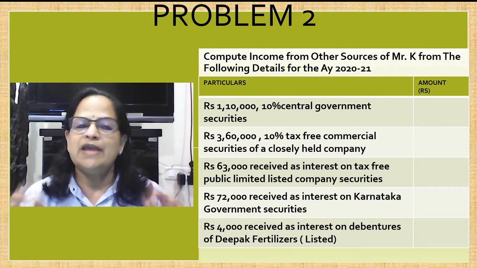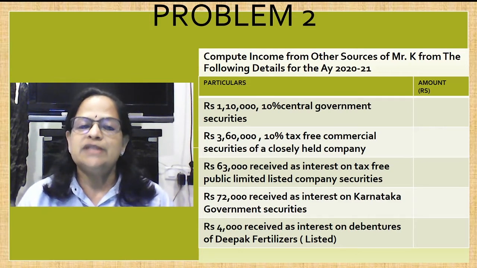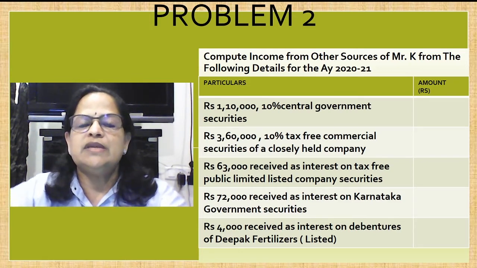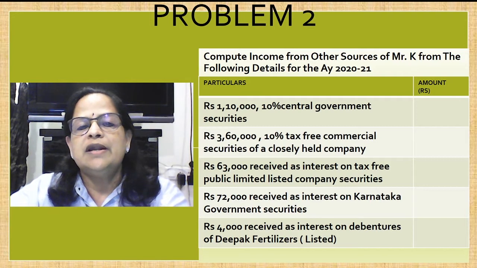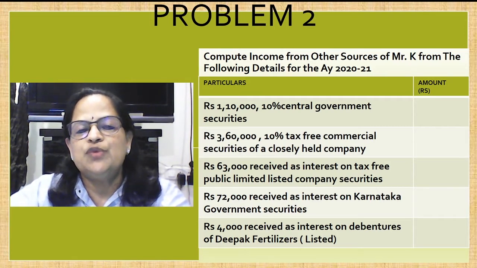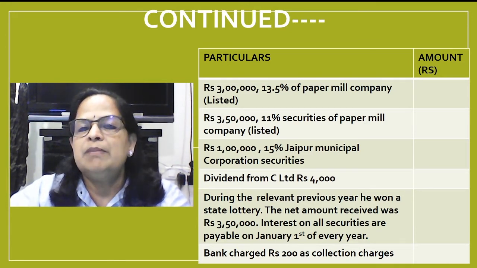So tax-free, I have explained in the theoretical concept. I hope you will remember that grossing should be done. Next item is 63,000 received as interest on tax-free public limited listed company securities. Next is rupees 72,000 received as interest on Karnataka government securities. Next is rupees 4,000 received as interest on debentures of Deepak Fertilizers, it's listed. Now continuing, rupees 3 lakh 13.5% securities of paper mill company, listed. Next is rupees 3 lakh 50,000, 11% securities of paper mill company, listed.